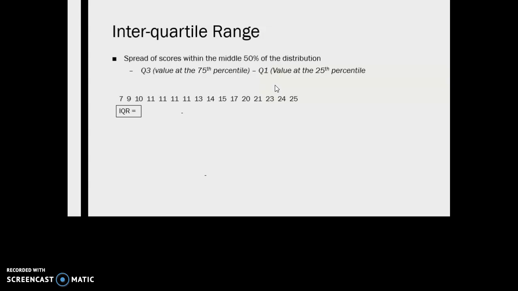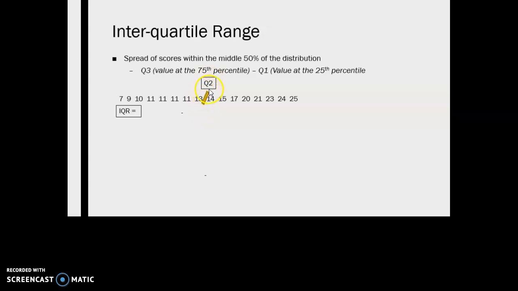So how do we do this? Well, in order to find these different quartiles, you'll remember, right? 75th percentile, the value at which 75% of the scores fall at or below that value, and the 25th is the value where 25% of the scores fall at or below that value, right? So we find it by first splitting the distribution in half, and we call that quartile 2. So there are 16 scores in this distribution.